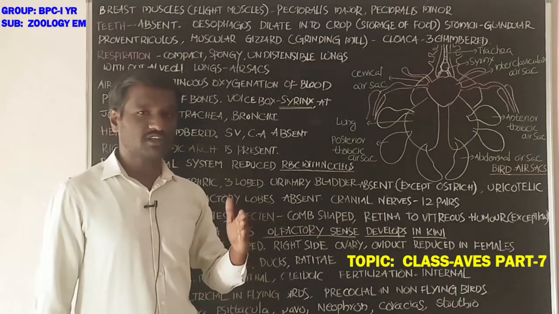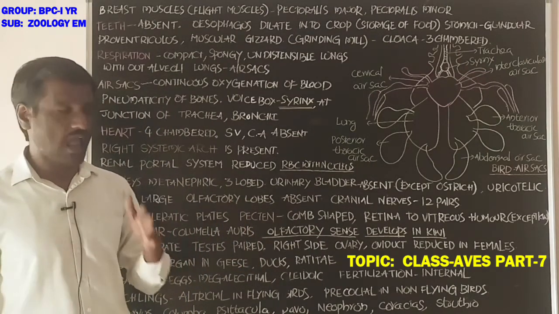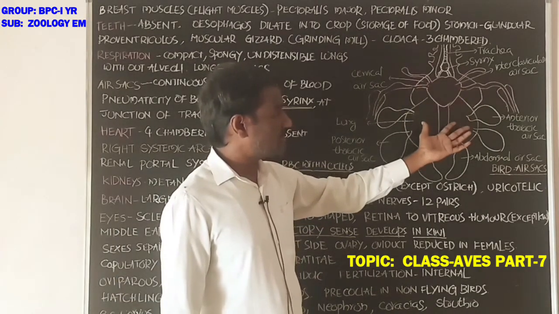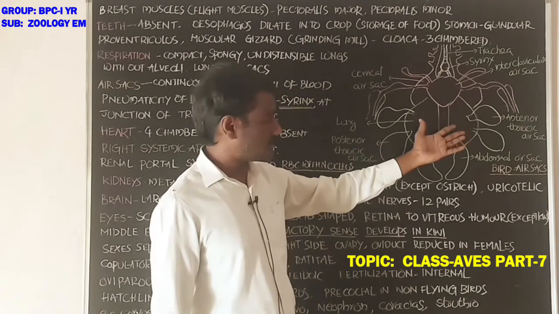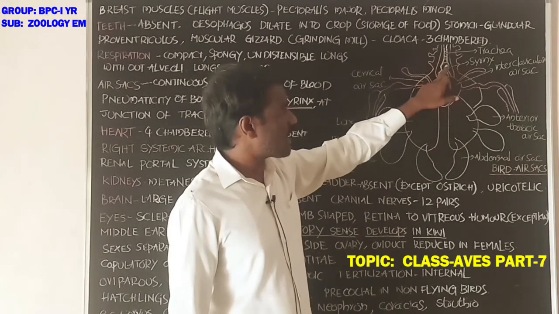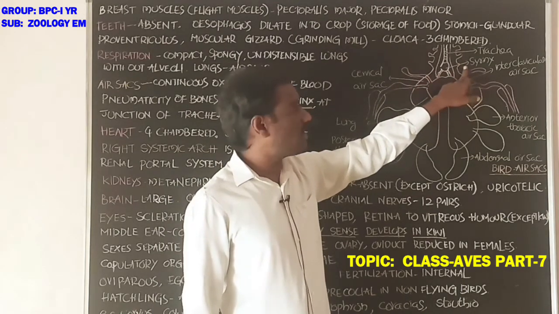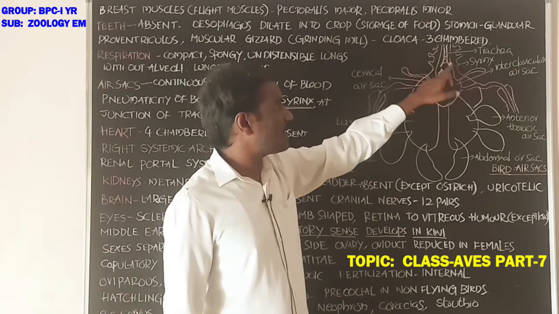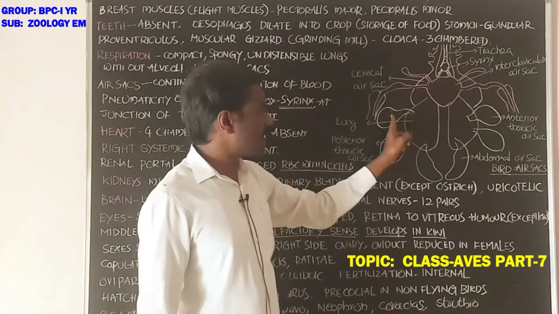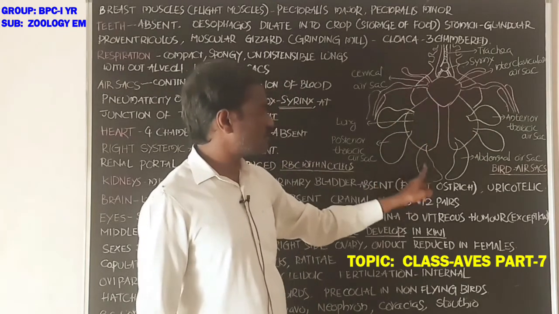Pneumaticity of the bones means the bones have hollow structures filled with air, having air cavities. Students, this is the respiratory system, with lungs associated with the air sacs. This is the trachea. The trachea ends with the syrinx. The syrinx is the sound producing structure in birds, present between the trachea and the bronchi, and these are the lungs, one pair. Lungs are associated with air sacs. These are air sacs, students.